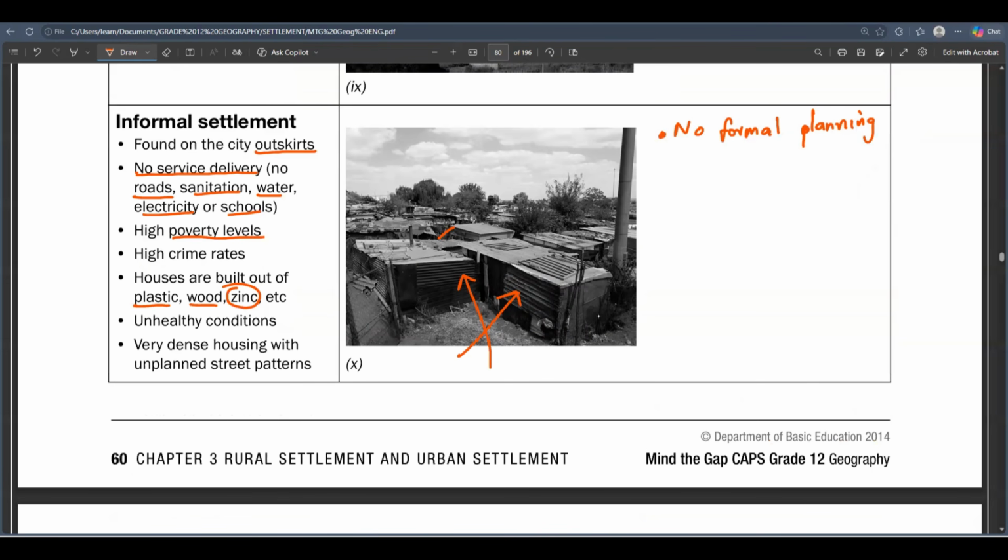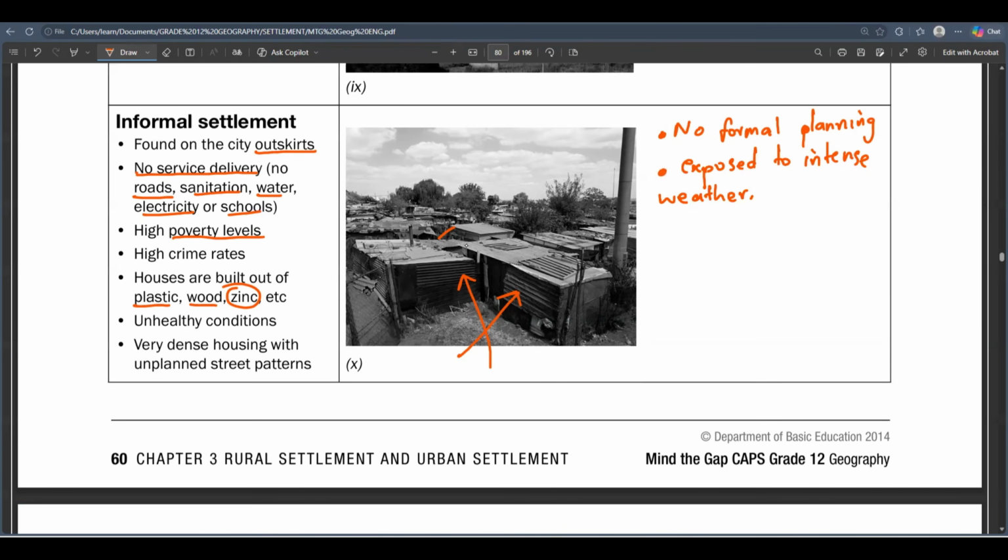The weather conditions, the other thing. Informal settlements are exposed to intense weather conditions. Why are they exposed to intense weather? It's because when you're making a house out of zinc, when it's very hot, you're going to feel very hot. You guys already know that these materials trap heat. The zinc traps heat quite a lot. It absorbs a lot of heat. I'm sure you learned that in climatology.